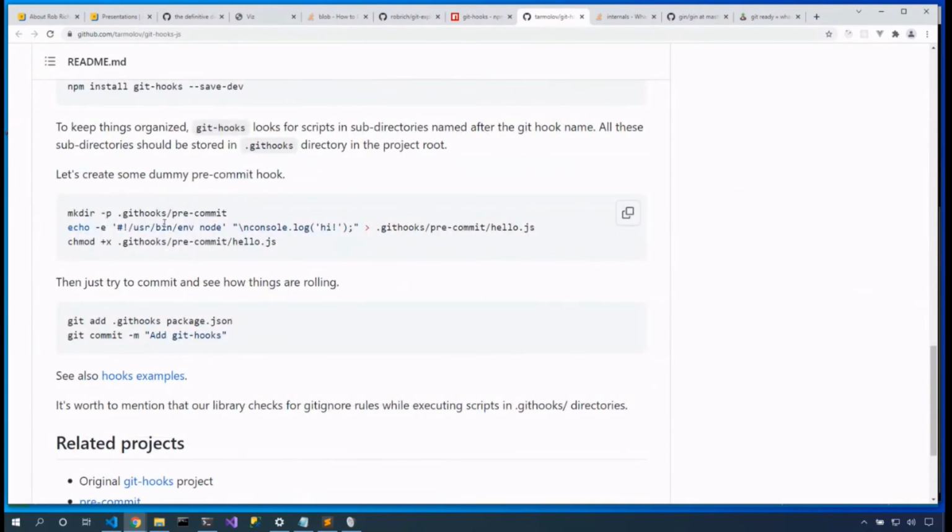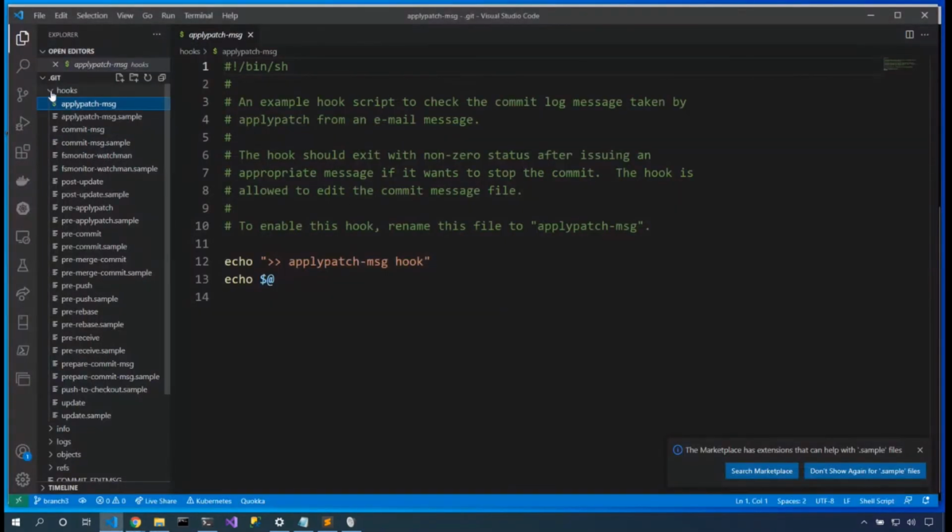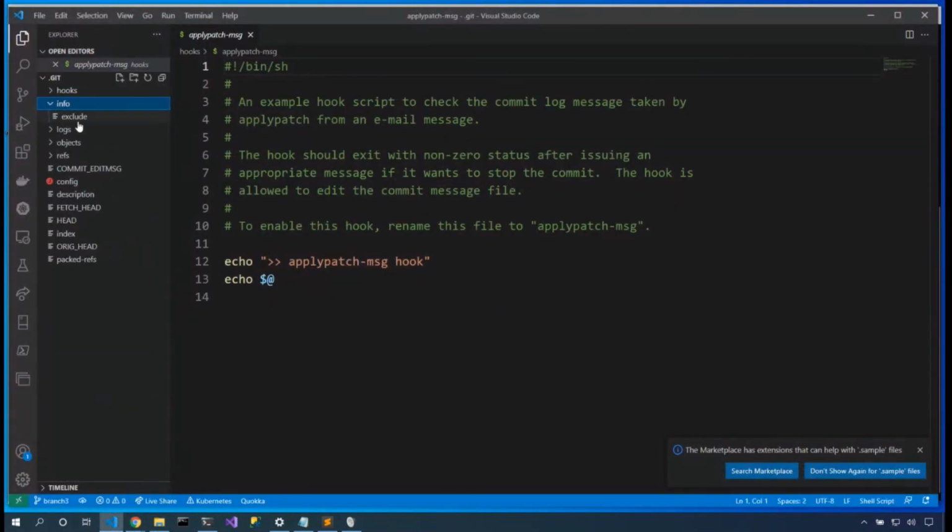So at that point, then we can create these hooks and we can share them among our team. That's excellent. So we took a look at the hooks folder. That's really fun. Let's take a look at some config files.